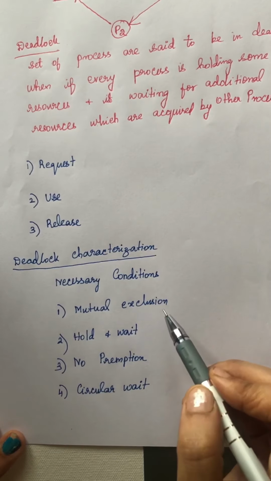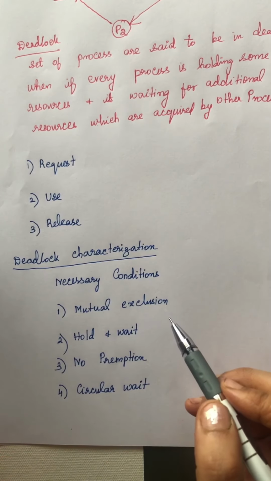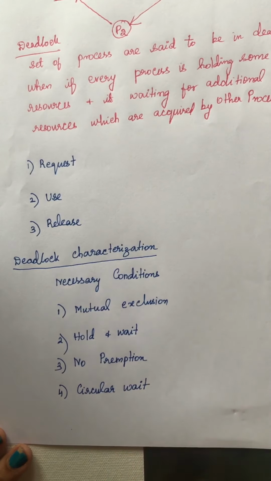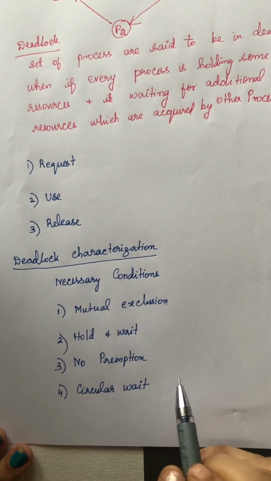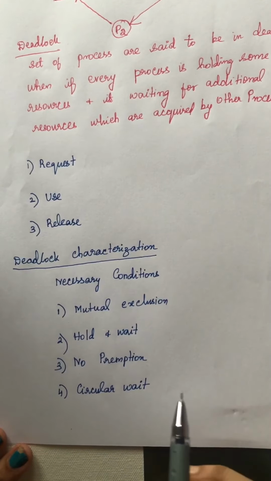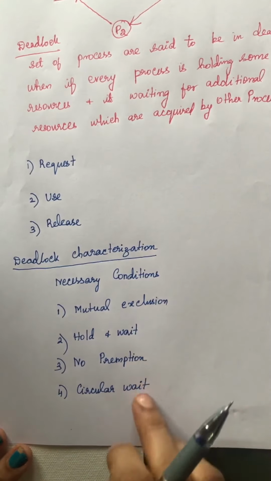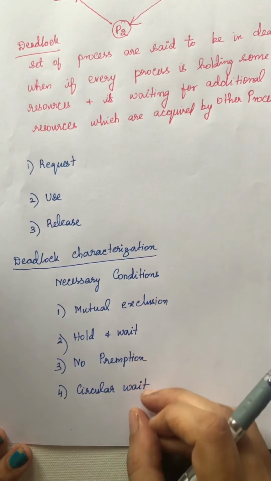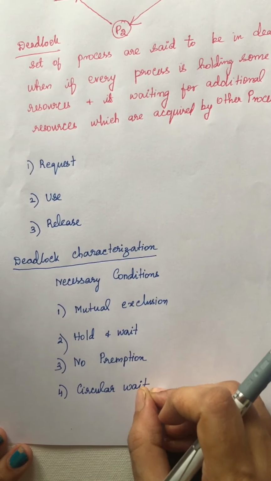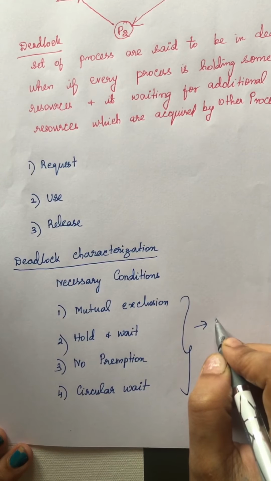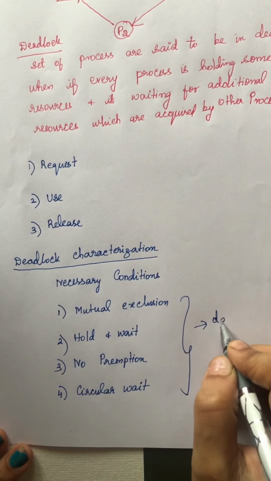If a deadlock has to occur in a system, all these four conditions should occur simultaneously. Even then we cannot give a 100% guarantee that deadlock will occur. When all four conditions occur simultaneously in a system, we can say that deadlock may occur, or it has a chance to occur.